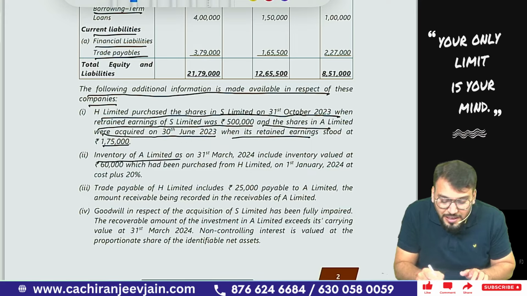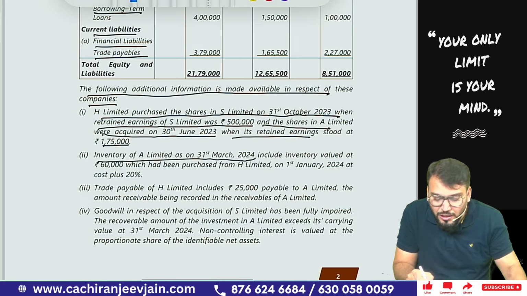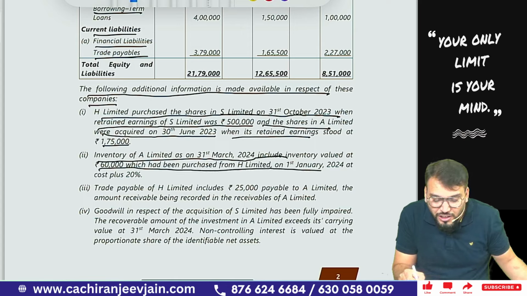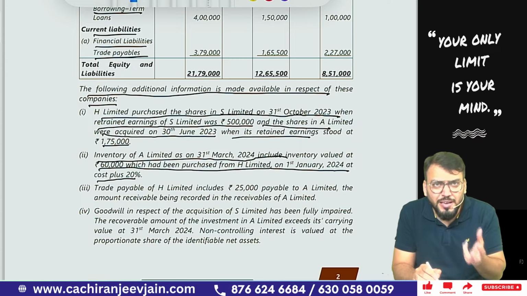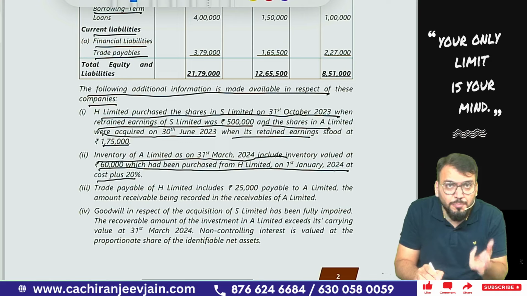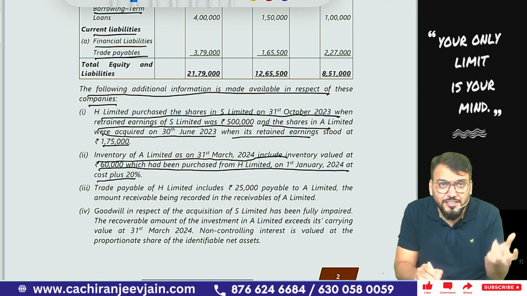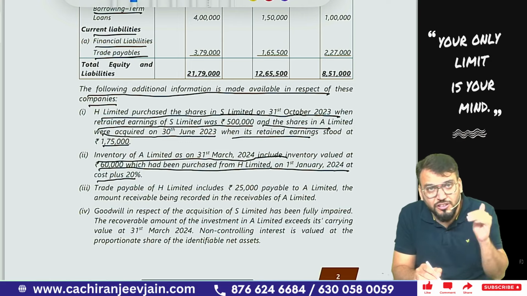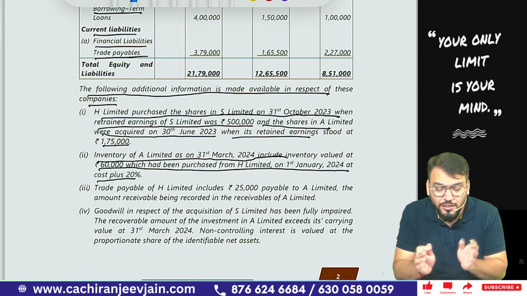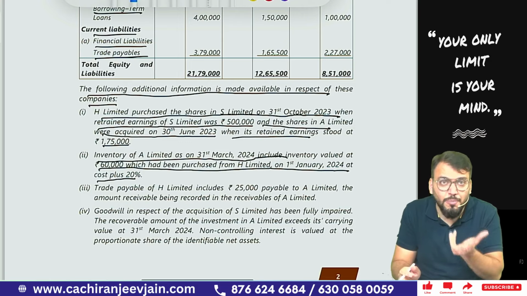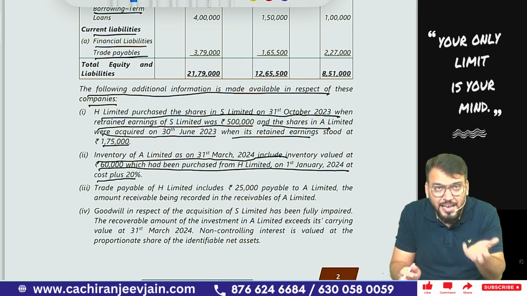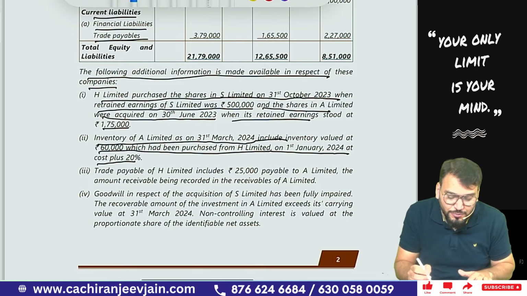Inventory of A Limited as on 31st March 2024 includes inventory valued at rupees 60,000, which has been purchased from H Limited on 1st Jan 2024 at cost plus 20%. It means inventory of A Limited will include some profit of H Limited. So it becomes a downstream transaction for the associate. Some inventories were sold by H Limited to A Limited, so stock of A Limited will include some profit of H Limited that needs to be eliminated. Got this point? Yes sir.